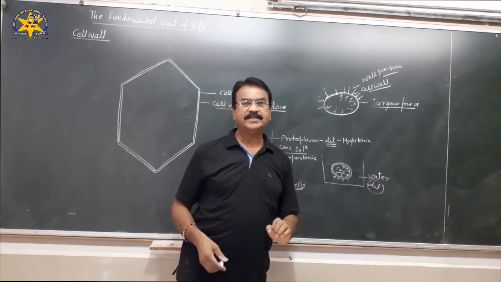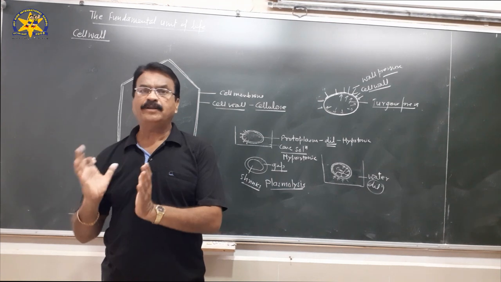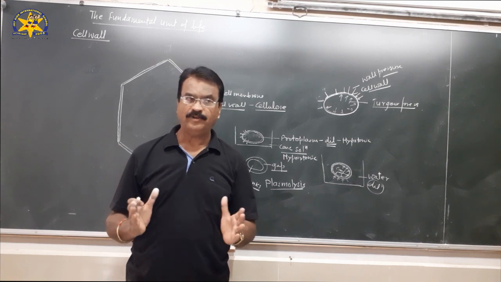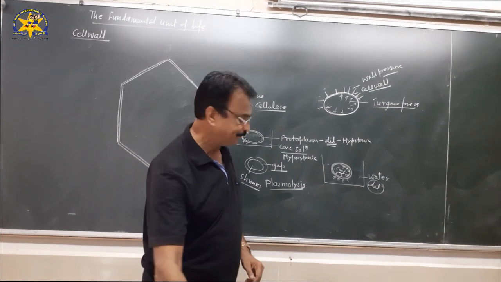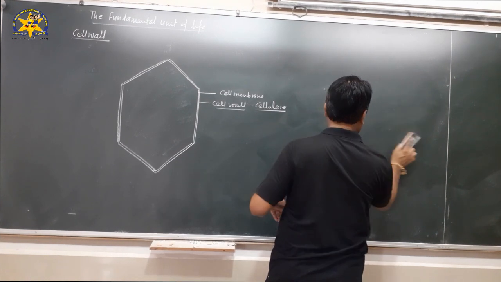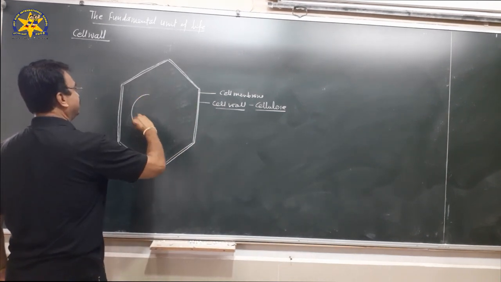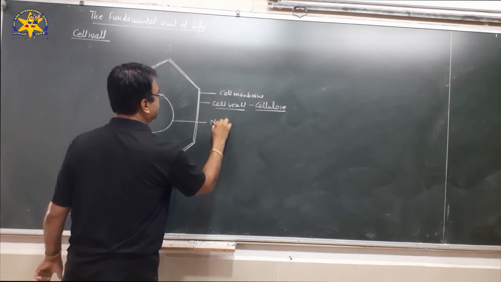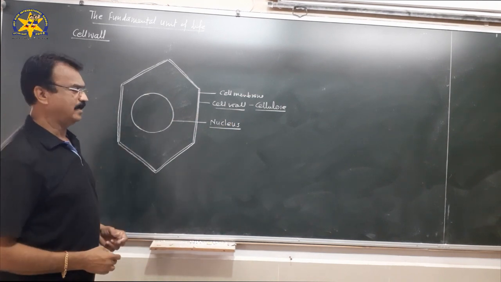That's why plant cells, bacterial cells, and fungal cells can survive in different media, in a watery medium, because the cell will not burst as there is a cell wall. So the cell wall plays a very important role. The next component we see is the nucleus. Inside the cell there is a spherical, round, ball-like structure which is called the nucleus. The nucleus is the controlling center, the governing center of the cell.